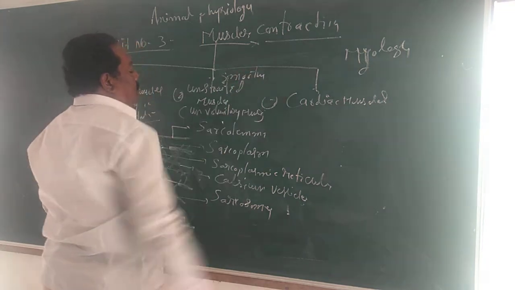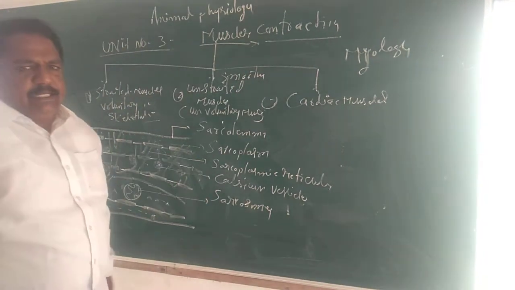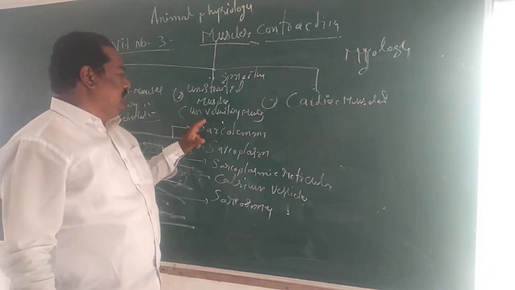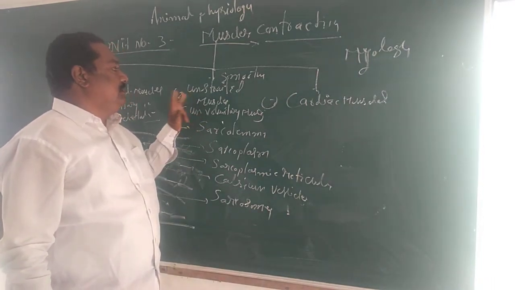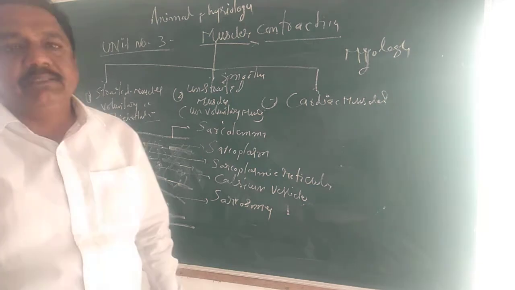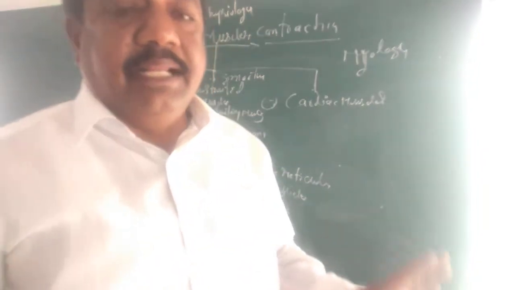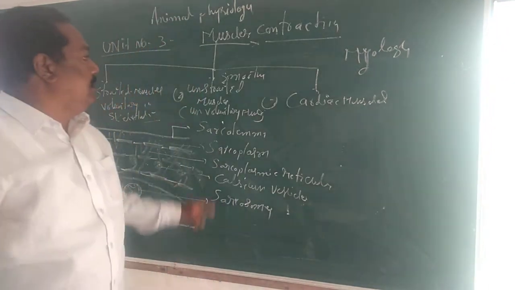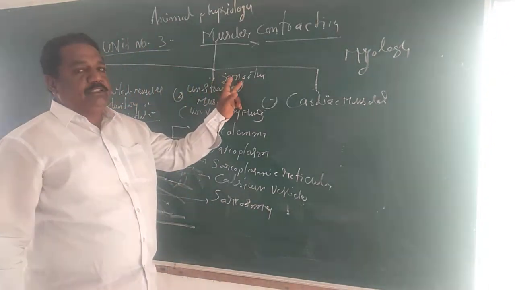Why are they called smooth? Involuntary muscles means if the contraction and relaxation is not under the control of the will of the organism, such muscles are called involuntary muscles. These involuntary muscles are also called unstriated muscles. Unstriated means there is no myofibril in the cytoplasm of the cell. That's why they are called unstriated muscles. They are also called smooth muscles.